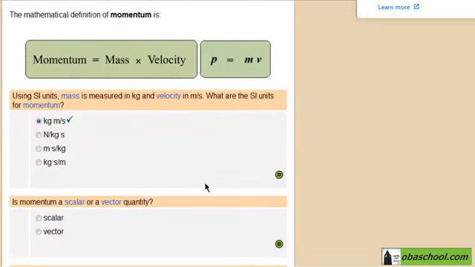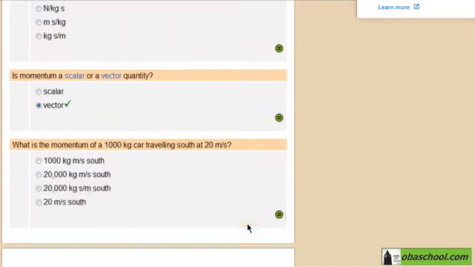Is momentum a scalar or a vector quantity? Recall that a scalar is a quantity that has magnitude only. However, a vector is a quantity that has magnitude and direction. So what's your answer? Yes, it should be a vector quantity, since velocity also is vector. Let's check if your answer is correct. And good job. Third question.